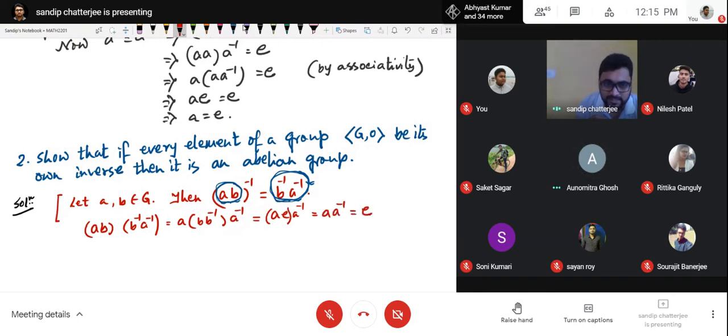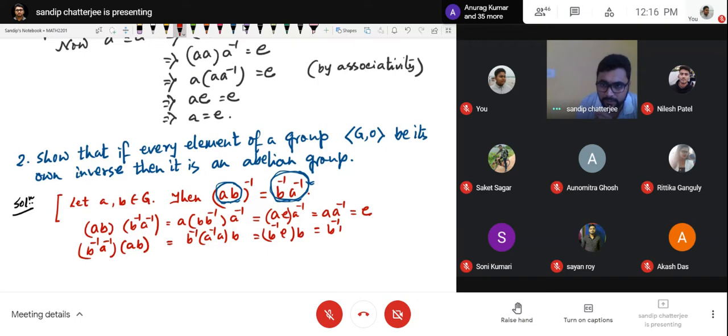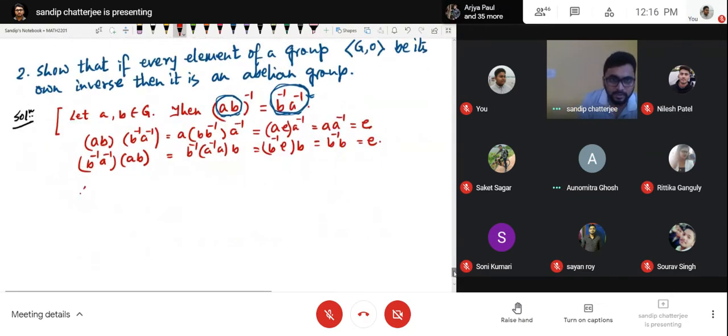So that means identity. And similarly, B inverse A inverse operated with AB is equal to B inverse, A operated with B, that is B inverse, E, operated with B, that is B inverse B, that is identity, correct? So these two elements are inverse of each other, right or not? Yes, sir. Therefore, (AB) inverse will actually be equal to B inverse A inverse. This is a simple observation I'm making before solving this problem.